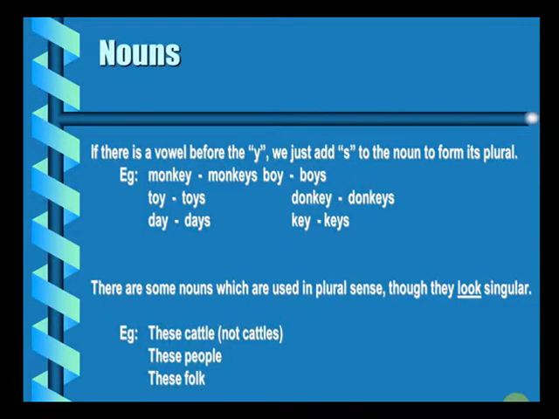Now, there are some nouns which are used in plural sense, but they appear singular. Let us see what are those. These cattle. That's a mistake that many students commit while solving their competitive exams grammar questions. You should not say, first of all, this cattle, or you should not even say these cattle. Cattle in itself is a group of animals. So cattle is a collective noun. It should not have s coming after it, and similarly it cannot be used in the singular sense.